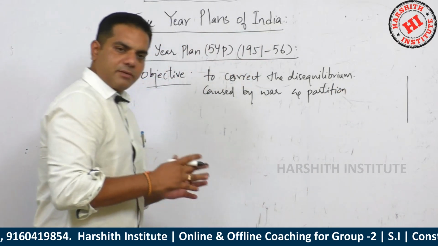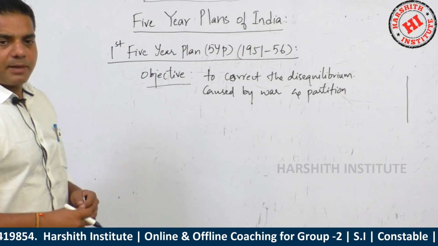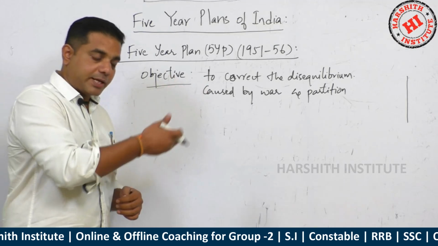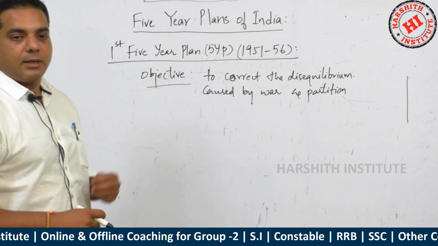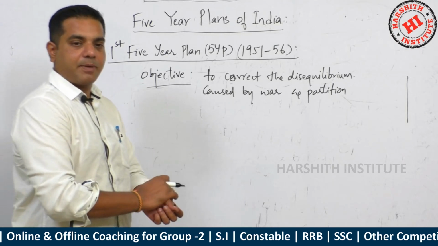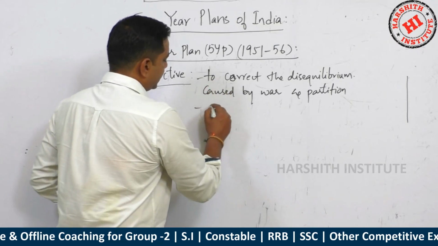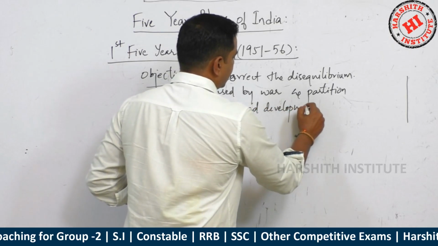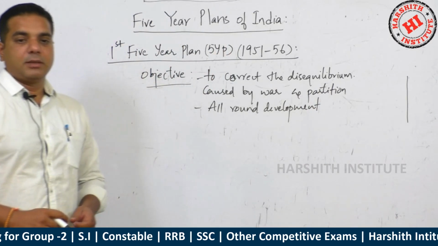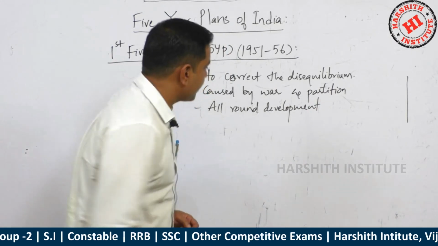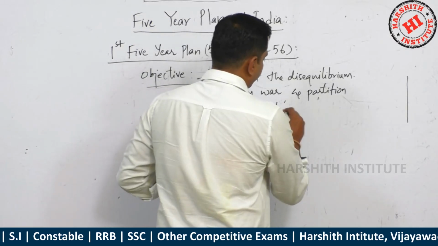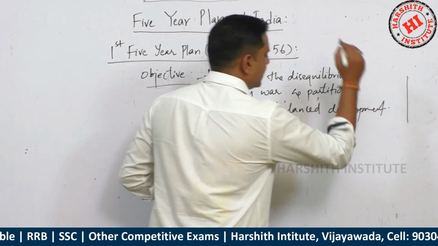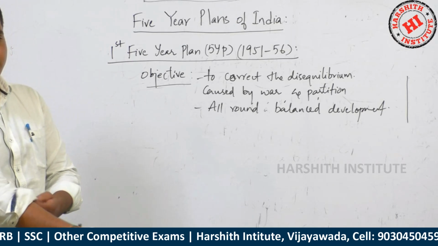Because after 1947, we know that partition happened, and during partition, a lot of riots happened in various places, exclusively in Punjab, Delhi, etc. A lot of violence happened, and along with this, all-round development, all-round balanced development. So this is the objective of the first 5-year plan.